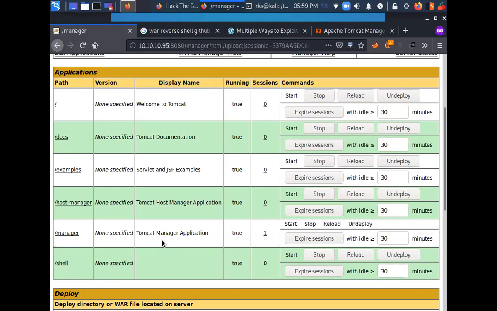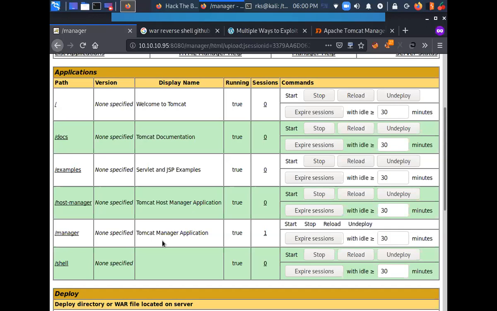Any idea? We have to open that particular directory. But we do not know where it got uploaded, right?